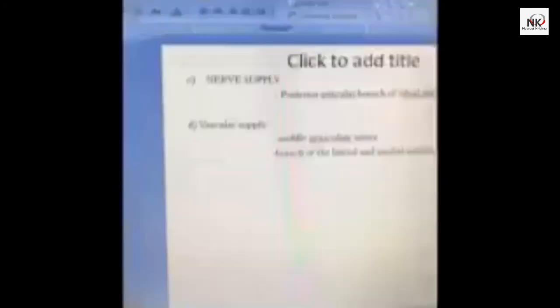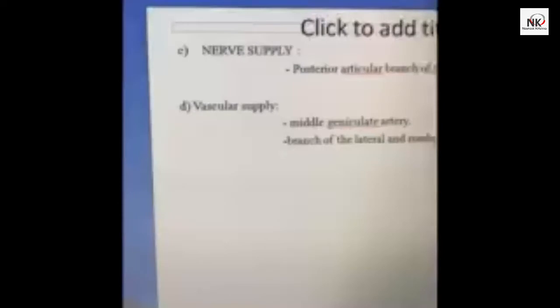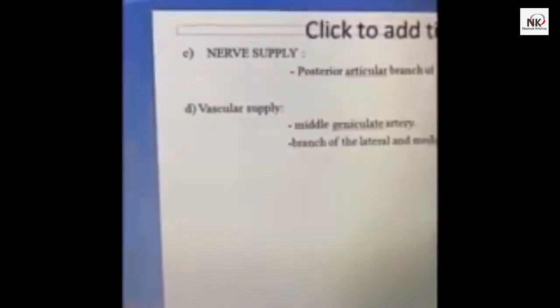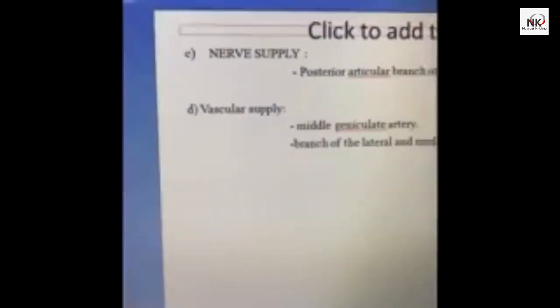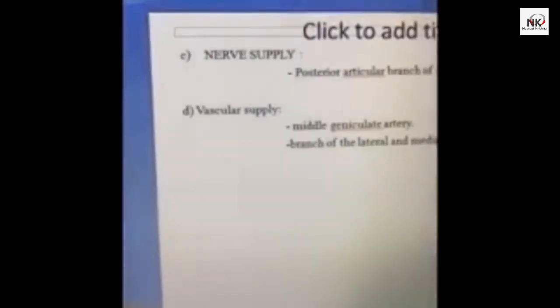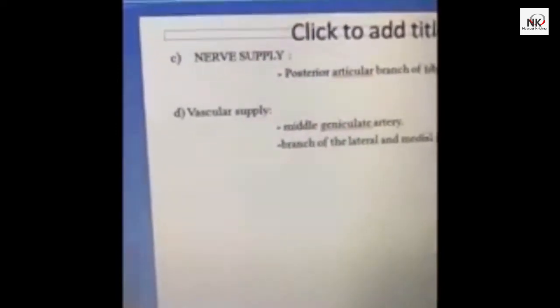Now we hardly discuss the nerve supply, but it is basically the posterior articular branch of the tibial nerve, and the vascular supply is the branch of the lateral and medial inferior geniculate artery. I'm sorry, I said medial geniculate nerve. It was not nerve, it was artery. By mistake, I said that.